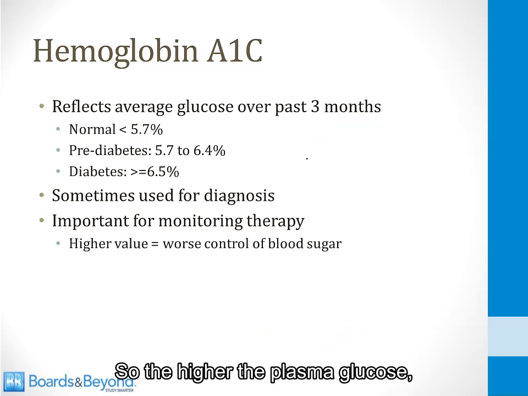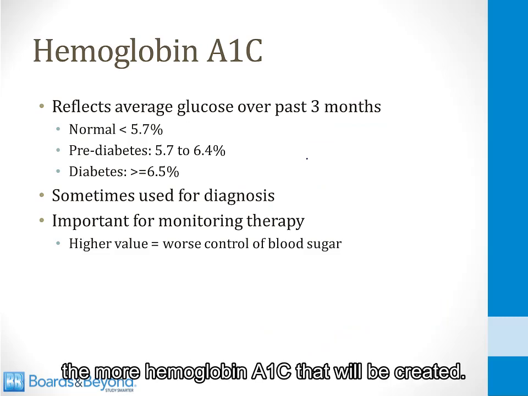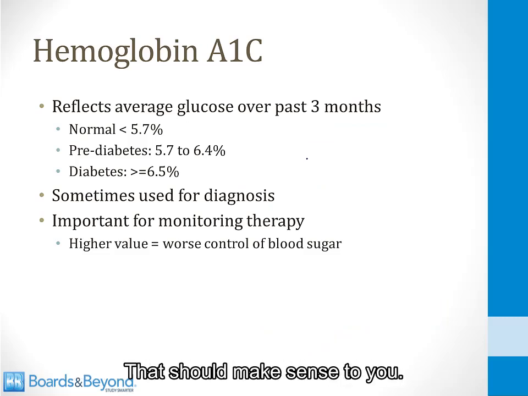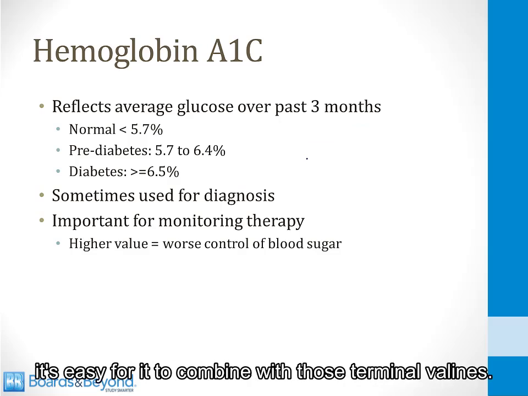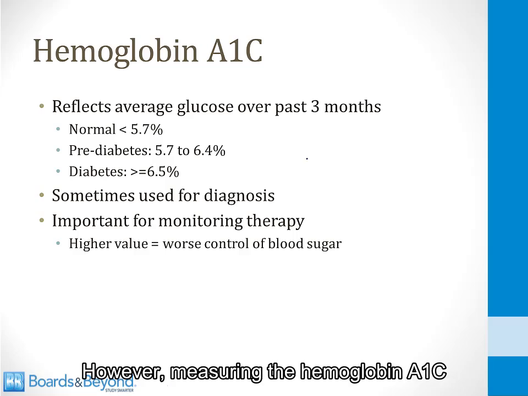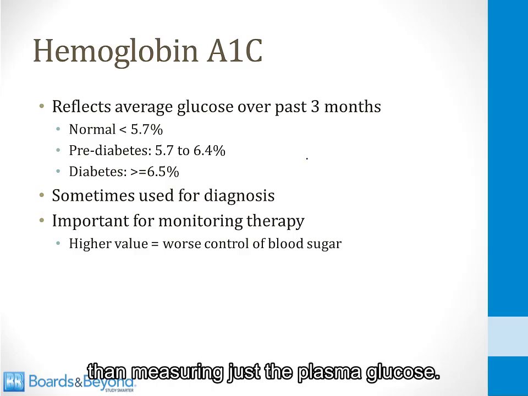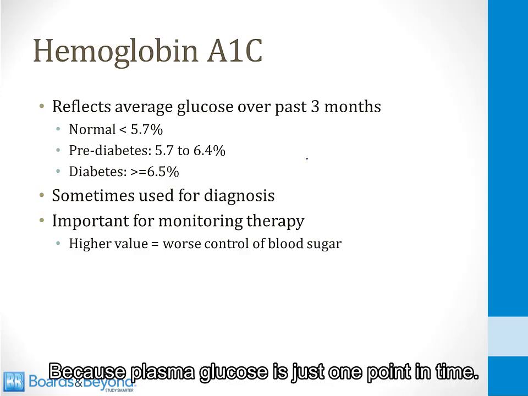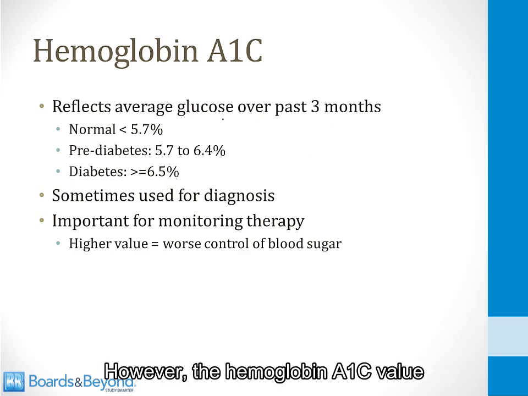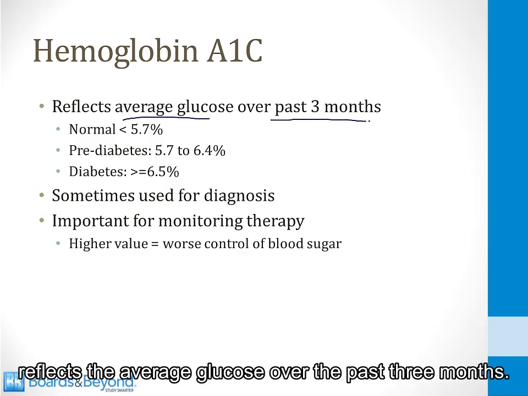So the higher the plasma glucose, the more hemoglobin A1C that will be created. That should make sense to you. When there's more glucose around, it's easy for it to combine with those terminal valines. However, measuring the hemoglobin A1C is more helpful sometimes than measuring just the plasma glucose, because plasma glucose is just one point in time. However, the hemoglobin A1C value reflects the average glucose over the past 3 months.